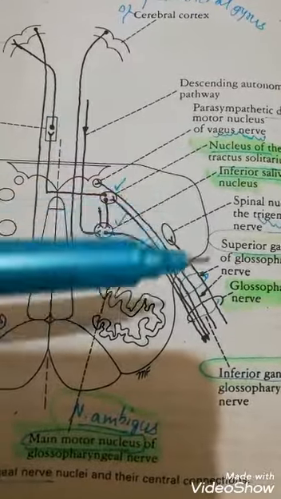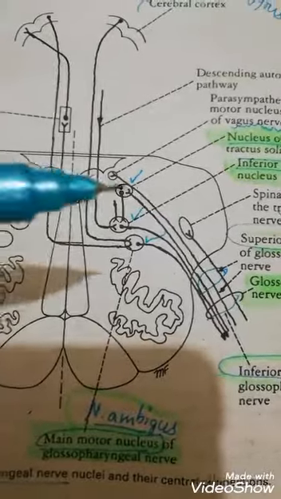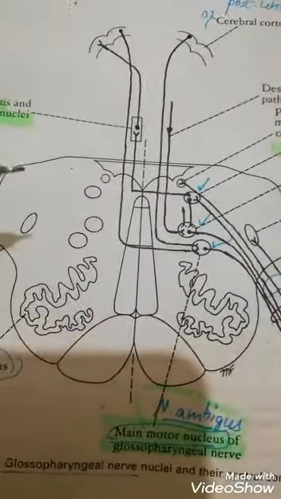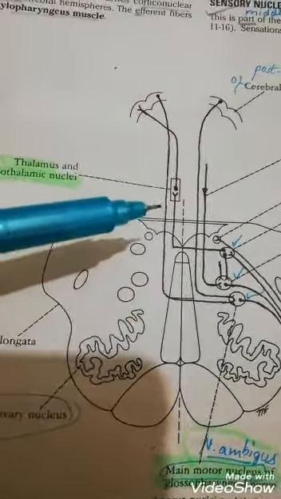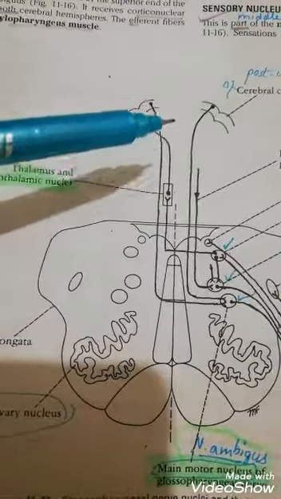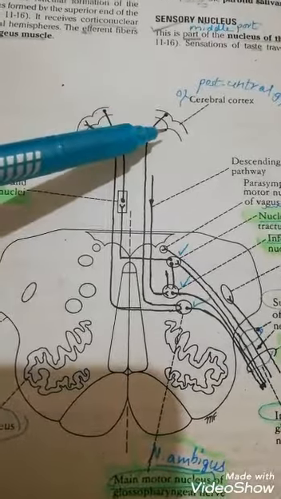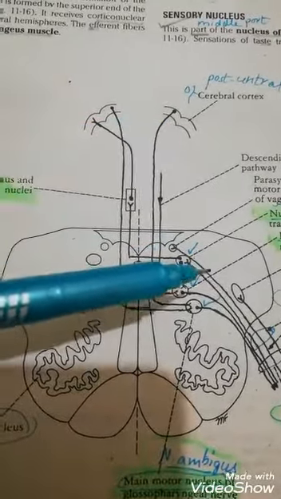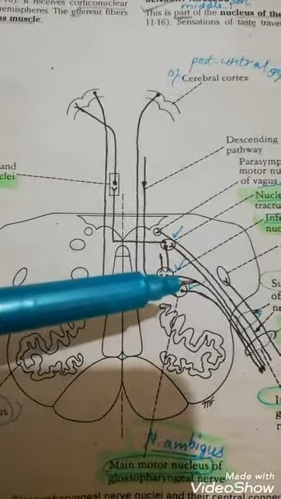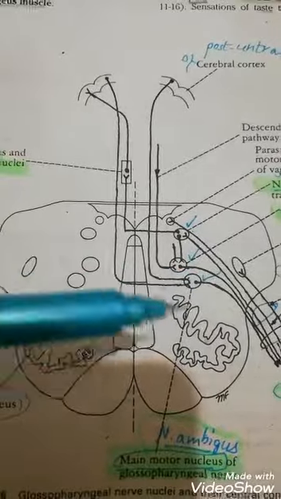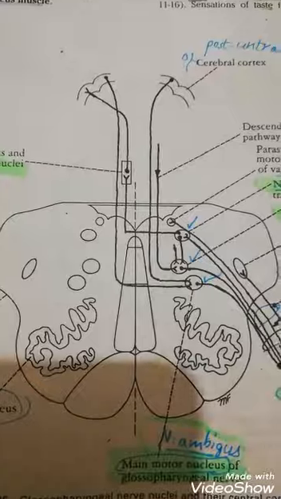Now what the carotid sinus reflex does is assist in the regulation of arterial blood pressure. And now you can see these all have to ascend upwards to reach the thalamus and hypothalamus, and finally they have to reach the post-central gyrus of the cerebral cortex. In this way the glossopharyngeal nerve, which is motor, sensory and parasympathetic, will travel through all its nuclei and supply the related areas.